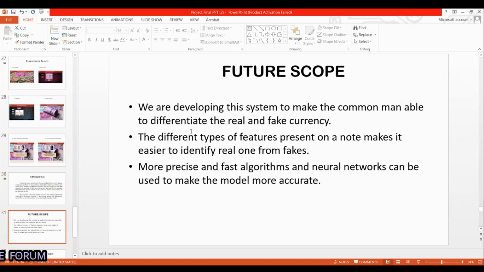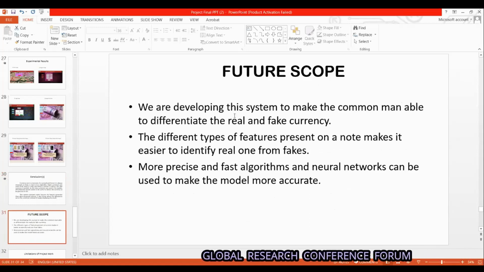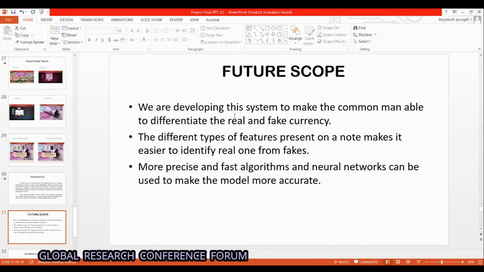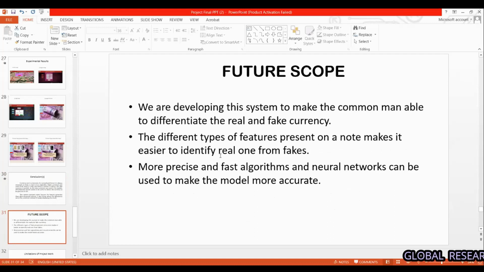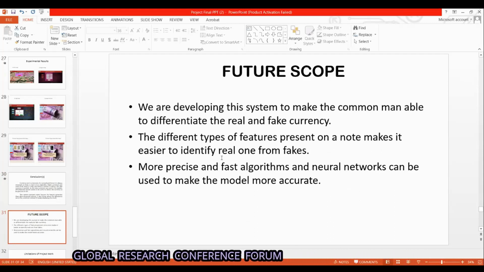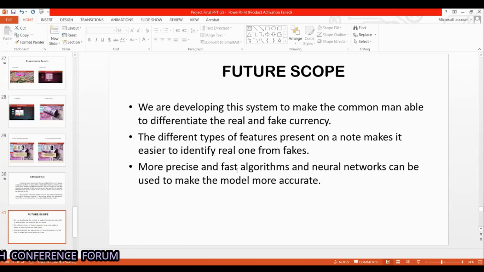The future scope of our project is that we are developing this system to make the common man able to differentiate between real and fake currency, and the different types of features present on the note make it easier to identify the real one from the fake ones. The model is more precise and faster because of the algorithms and the neural networks that we have used in it.